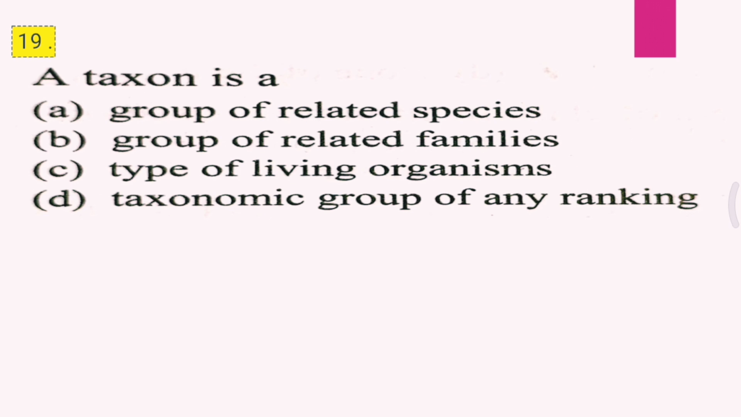Question 19. A taxon is a A. Group of related species. B. Group of related families. C. Group type of living organism. D. Taxonomic group of any ranking. And the correct answer for the 19th question is D, that is taxonomic group of any ranking.